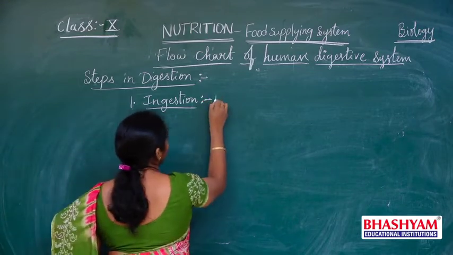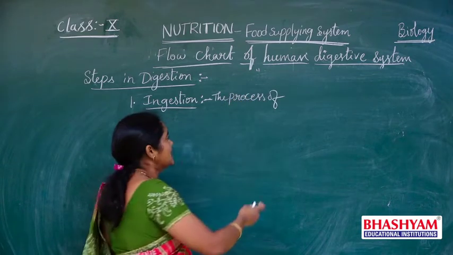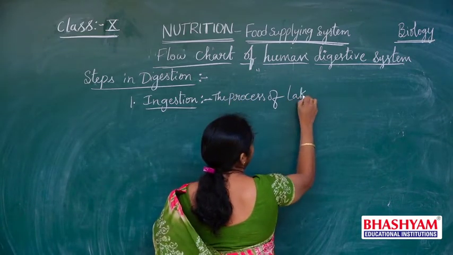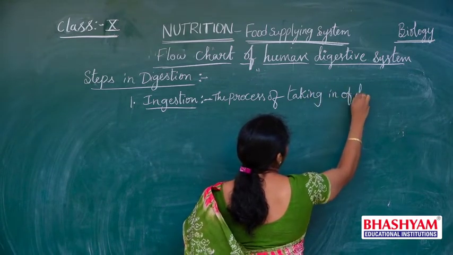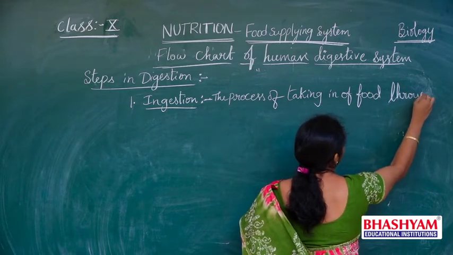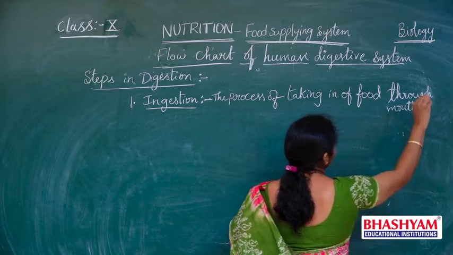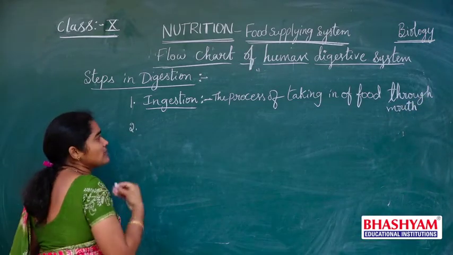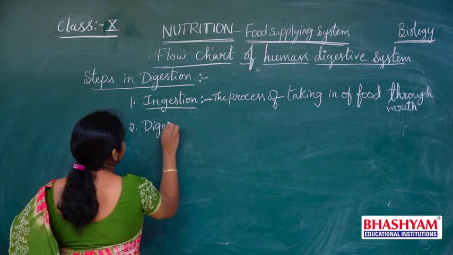So the process of taking in of food through the mouth is called ingestion. Then after keeping the food in the mouth, the process of digestion will start.